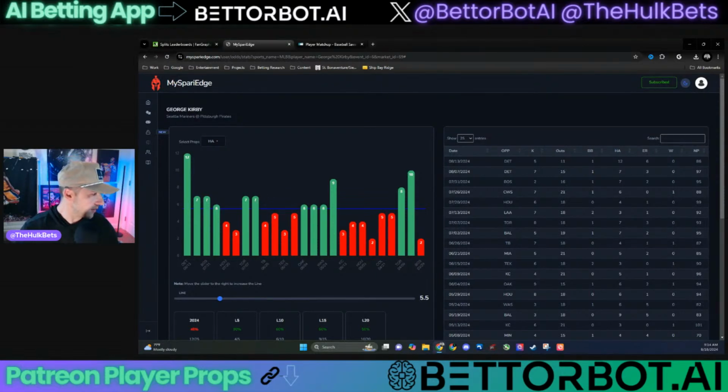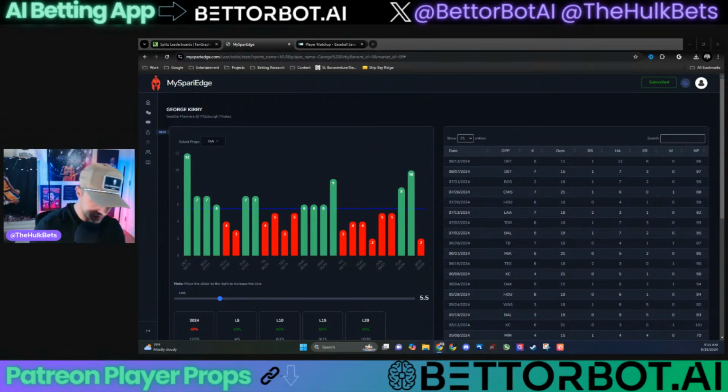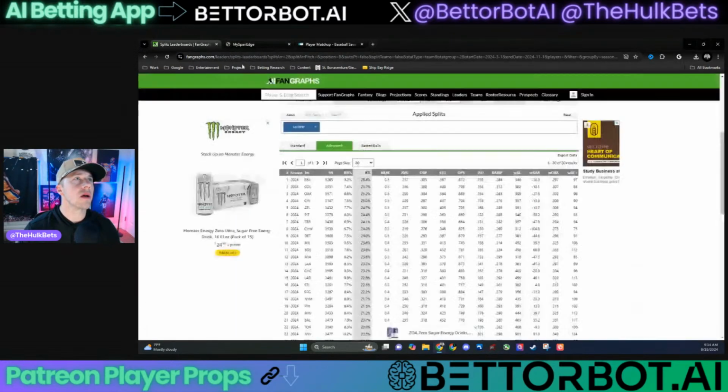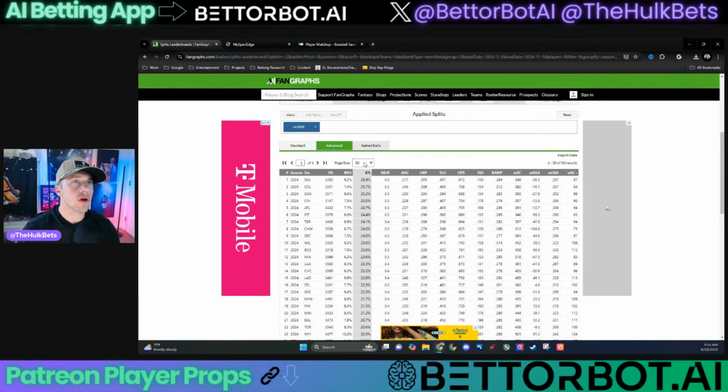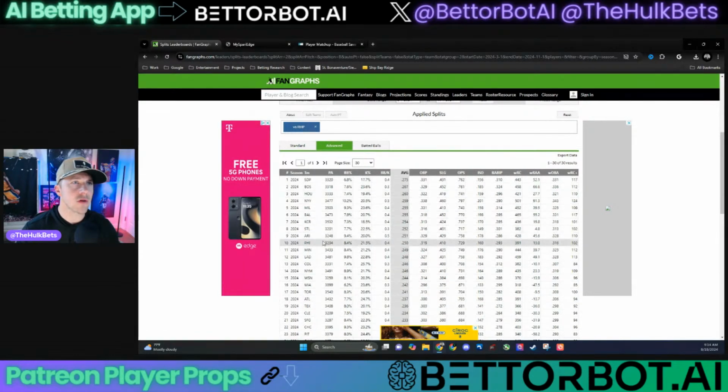Let me pull some info up on the side here. Try to keep my stuff organized. I'm curious to see, because that brings up something interesting. All right, Kirby. I think I want to start here. So Kirby, right-handed pitchers, let's take a look at batting averages over the last 14.